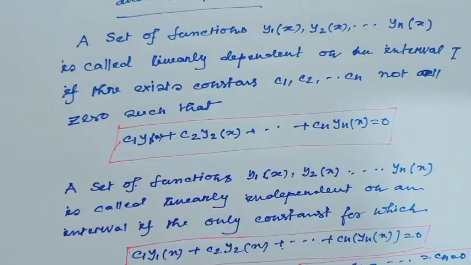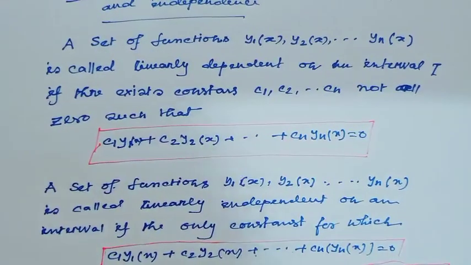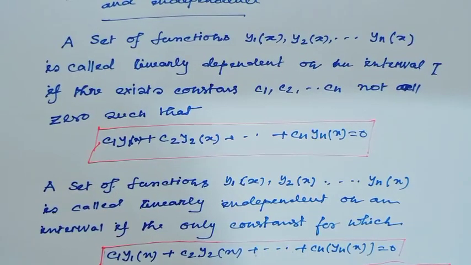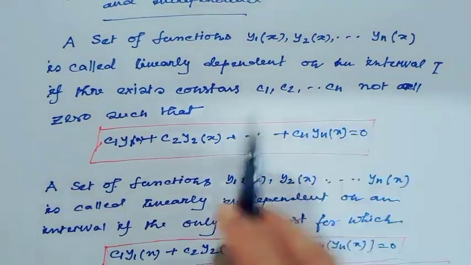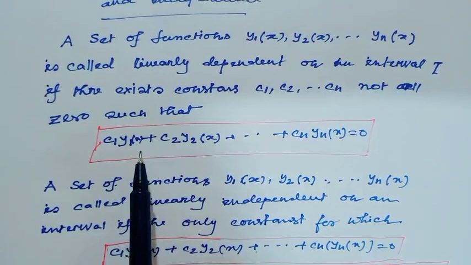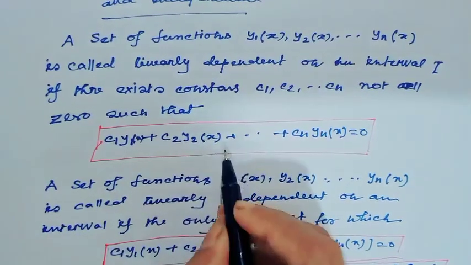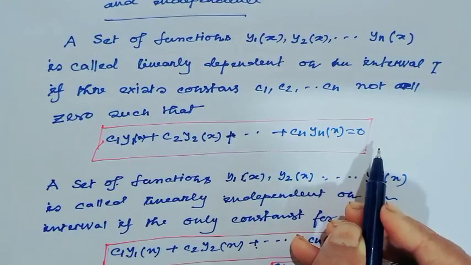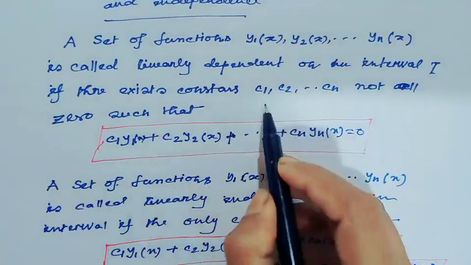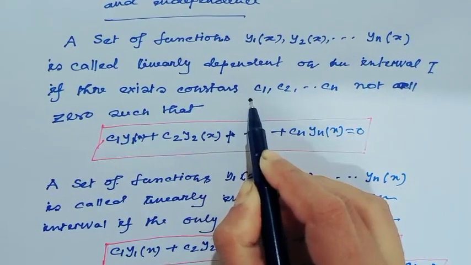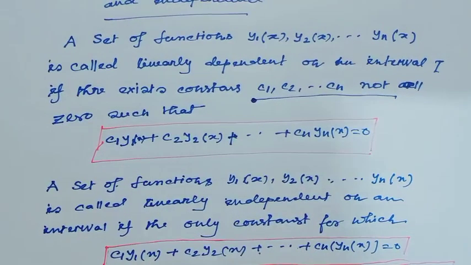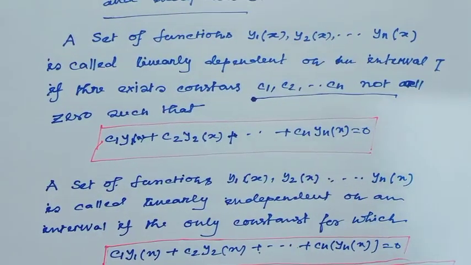In general, a set of functions y1(x), y2(x), up to yn(x) is called linearly dependent on the interval I if there exist constants c1, c2, up to cn, not all 0, such that c1 y1(x) plus c2 y2(x) up to cn yn(x) equals 0. Since c1, c2, up to cn are not all 0, the functions are multiples of each other.